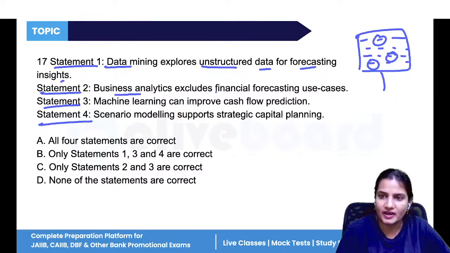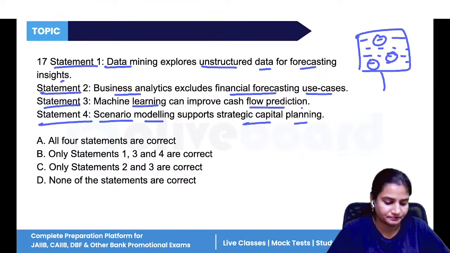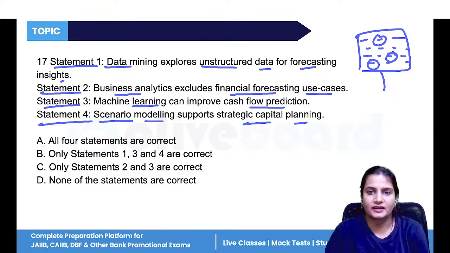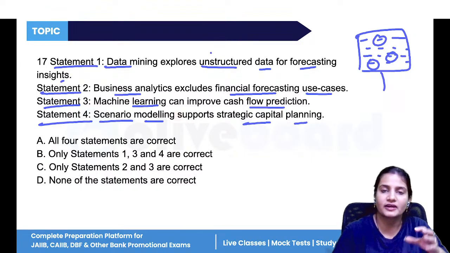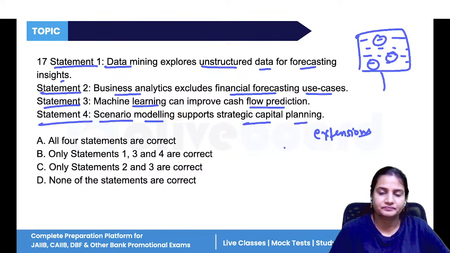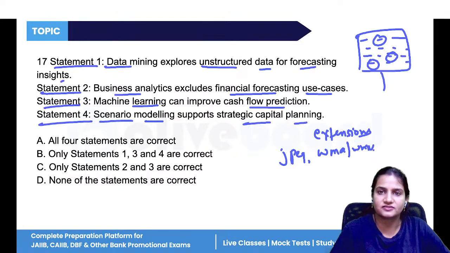Business analytics excludes financial forecasting use cases. Machine learning improves cash flow prediction, and scenario modeling supports strategic capital planning. Tell me, which option is correct? So it explores unstructured data for forecasting insights. Unstructured is when the data is not in a proper structured format, when data is in the format of extensions. Like for an image file, you have JPEG. For a video file, you have WMV. These are the extensions, and these are called unstructured data.